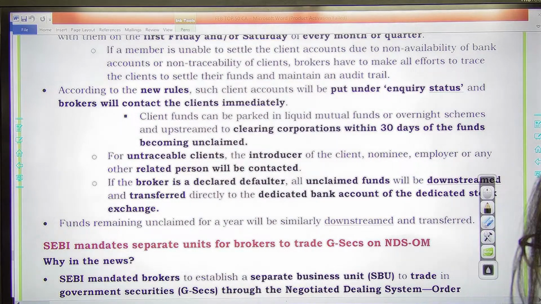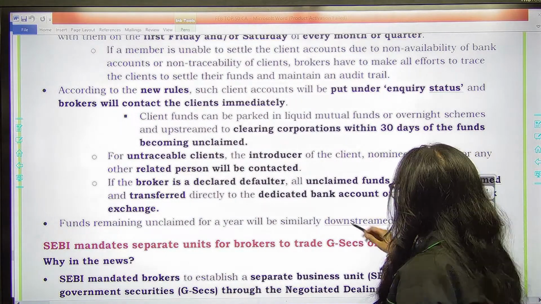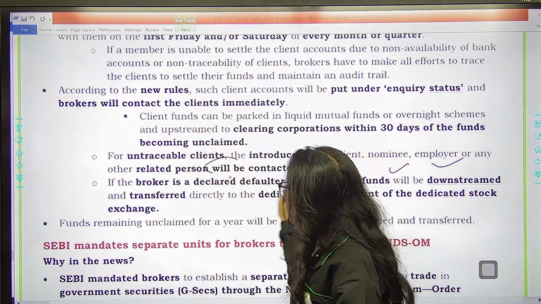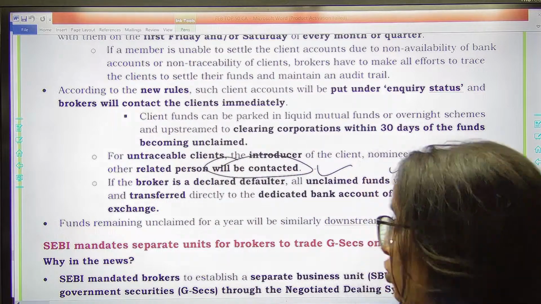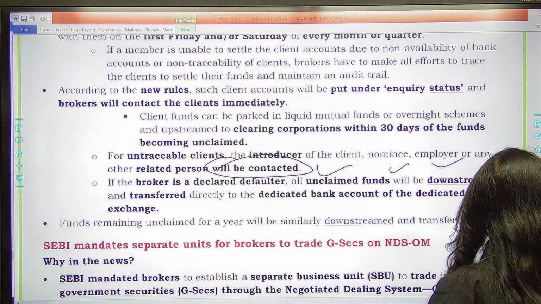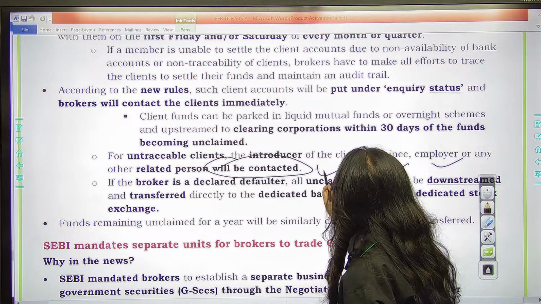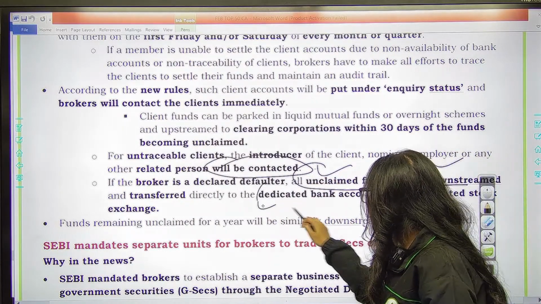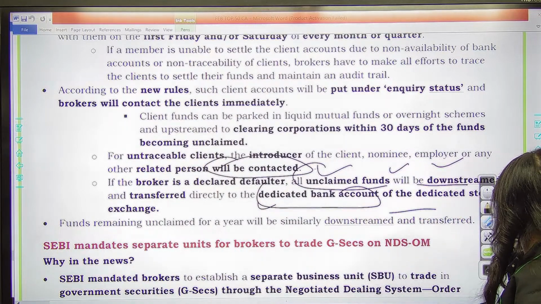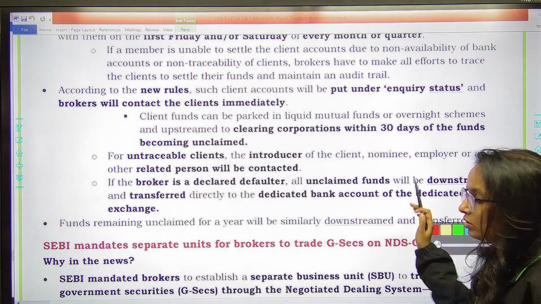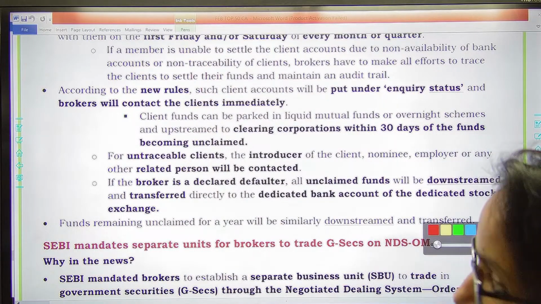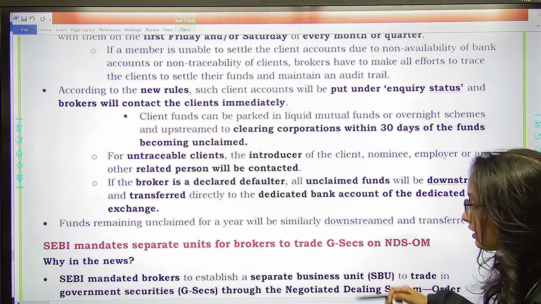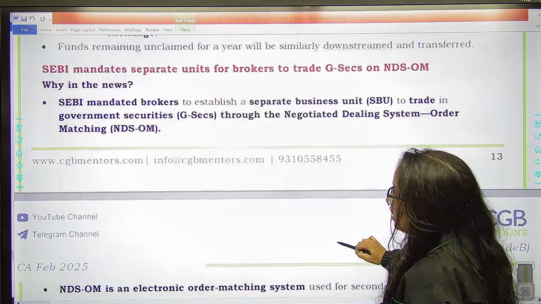For untraceable clients जिनसे contact नहीं हो पा रहा है, the introducer of the client, nominee, employer or any other related person will be contacted, right? If the broker is declared defaulter, अगर broker defaulter है, in that case all unclaimed funds will be transferred directly to dedicated bank account of the dedicated stock exchange. So these are certain provisions they have made to spearhead the process of consolidating and identifying the unclaimed and inactive accounts.